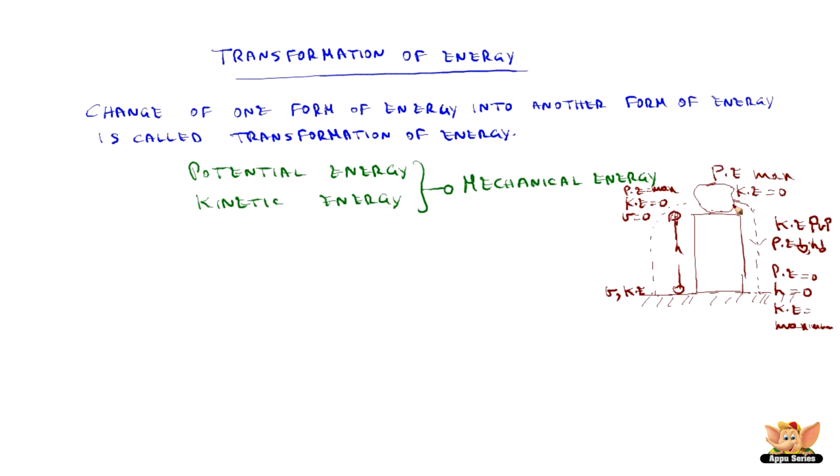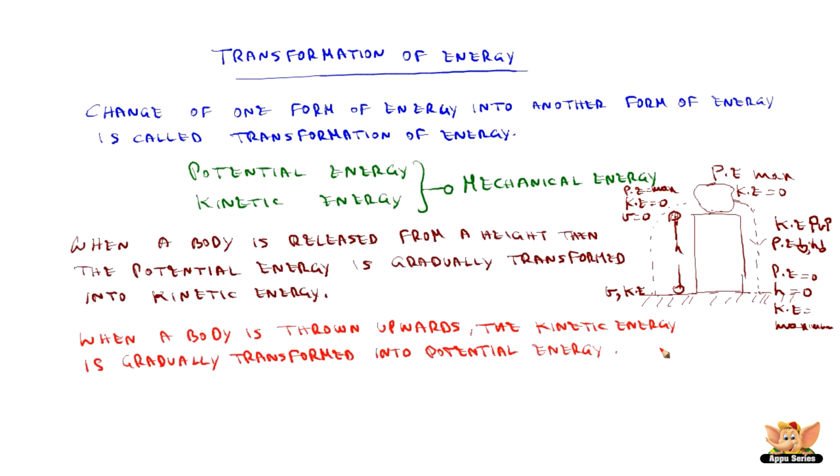As we throw the stone downwards from the height, then potential energy gets gradually converted into kinetic energy. So, this transformation of one form of energy into another form is transformation of energy. From this, we conclude that when a body is released from a height, then the potential energy is gradually transformed into kinetic energy. And when a body is thrown upwards, the kinetic energy is gradually transformed into potential energy.